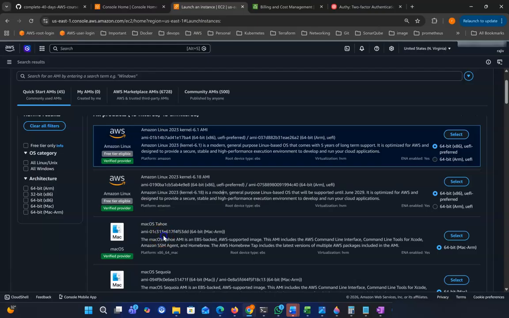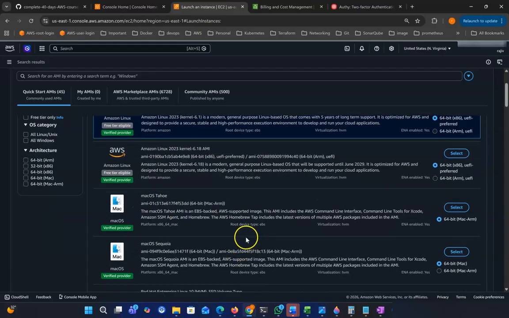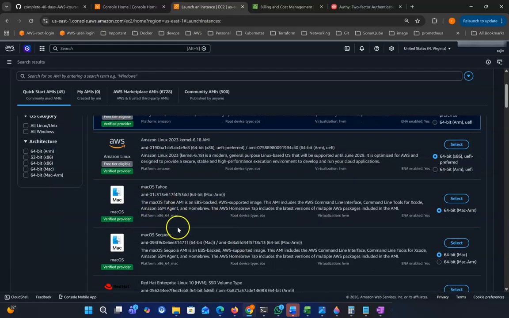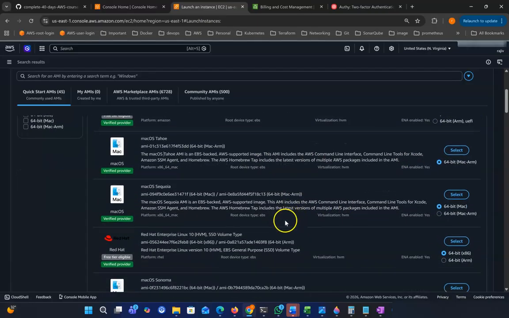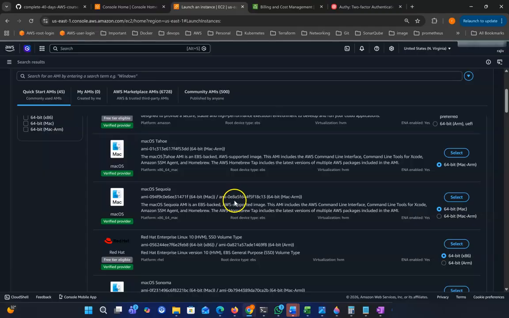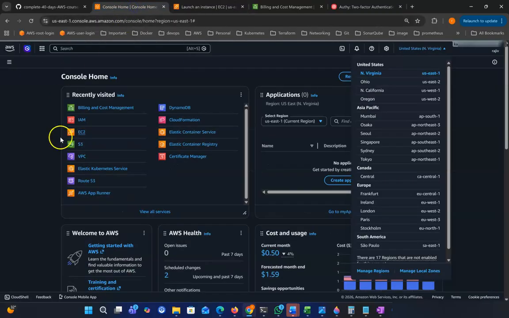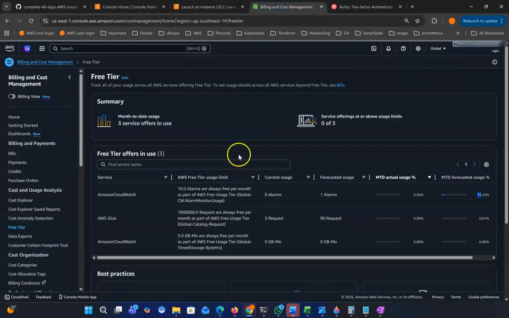Okay, like if you choose Mac, then they have some charges. When you select, you can see these things, how much cost it will be taking. So these things we need to make sure.